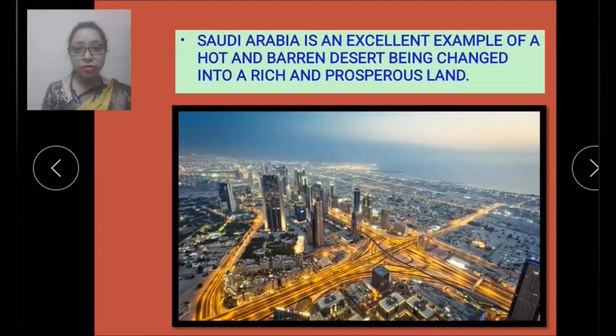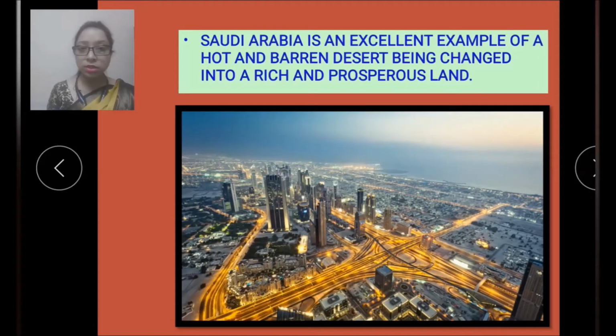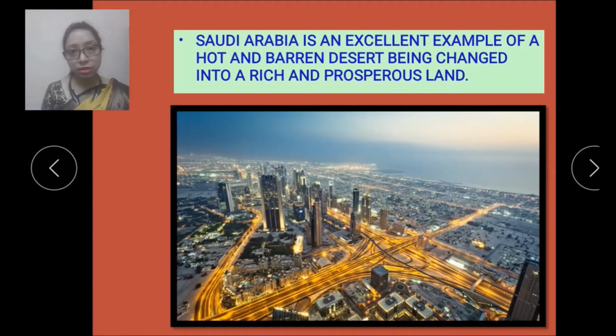The government of Saudi Arabia used the natural resources found in the country very intelligently to benefit the people.